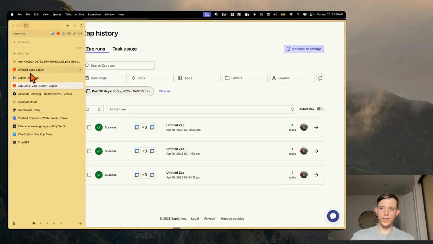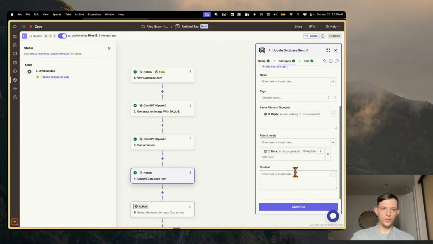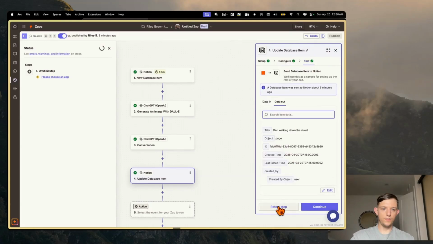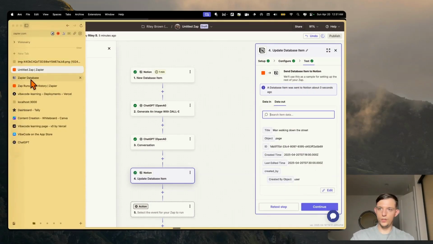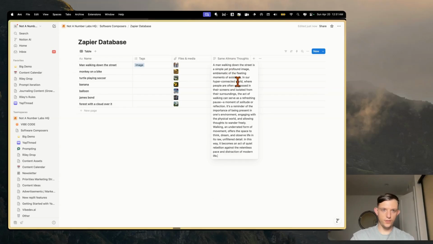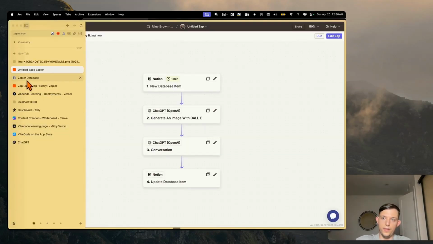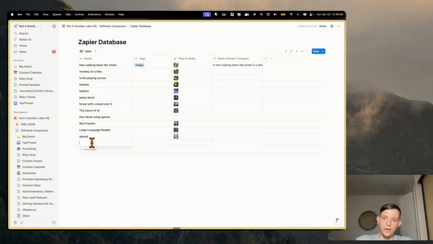Now I think we can give this a test here, and if we just test this final step, we can retest this step, then we should see, yep, a man walking down. Okay, so here's Sam Altman's thoughts. So now in theory, if we go to the database and we type in going to lunch, and we type in large language models, we typed in a San Francisco elevators.